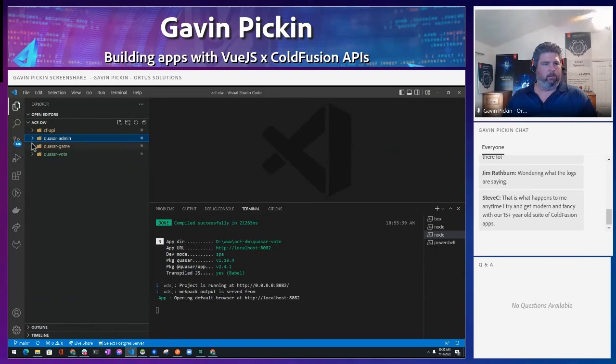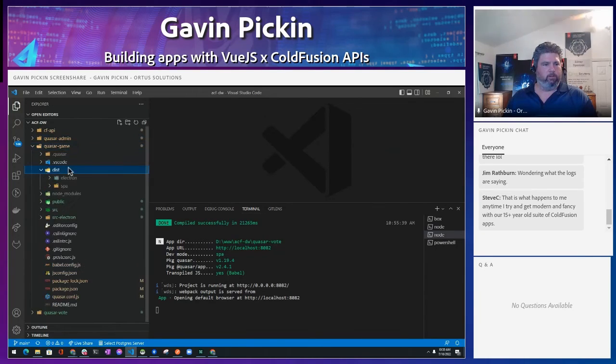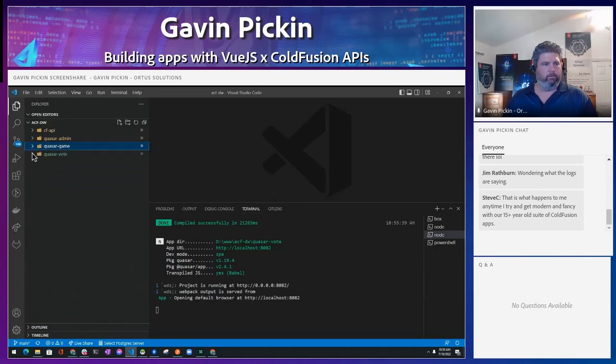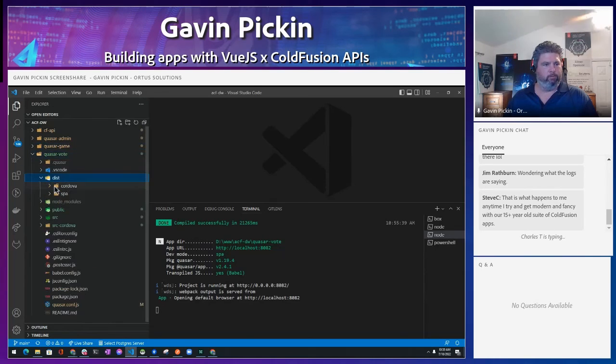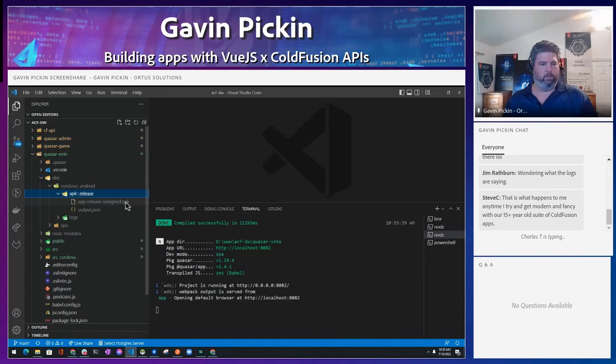If we look at the game and go to the dist, we'll see we have an Electron app. And so it spit out all the Electron files. If we go to the voting game, it spat out a Cordova app too. So it's an Android app. And if you look in the APK, you can see it's generated the APK for us to install. So you could sideload that onto one of your Android tablets or your phone, and you can play around with the app just like that.